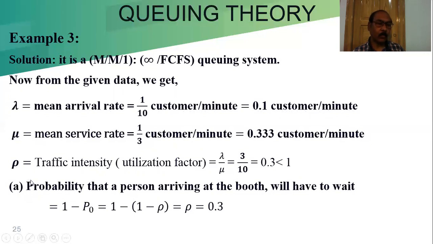Now, question A. The probability that a person arriving at the booth will have to wait. Having to wait means the booth is busy. Busy means rho. It is 1 minus P0, equal to 1 minus (1 minus rho), so straight away we can write that the busy period is rho. Rho is equal to 0.3. So there is a 0.3 probability that a customer has to wait at the booth.